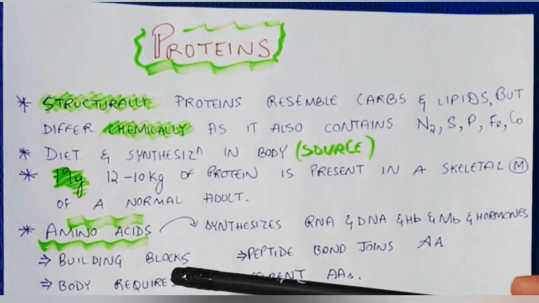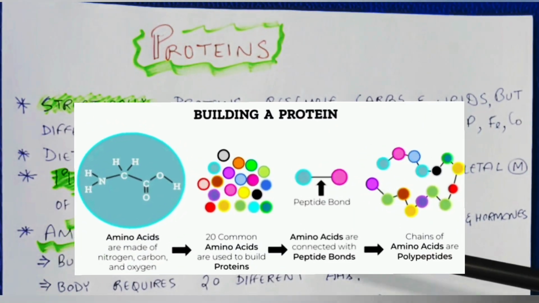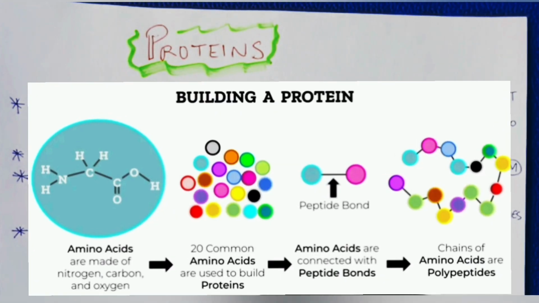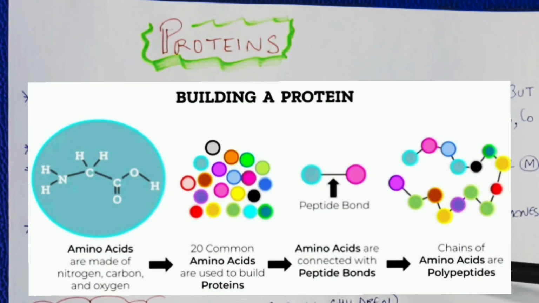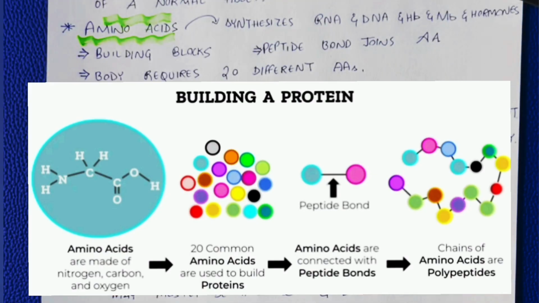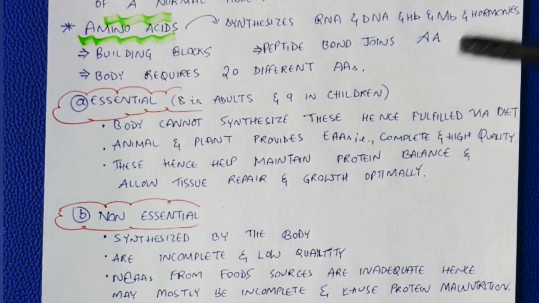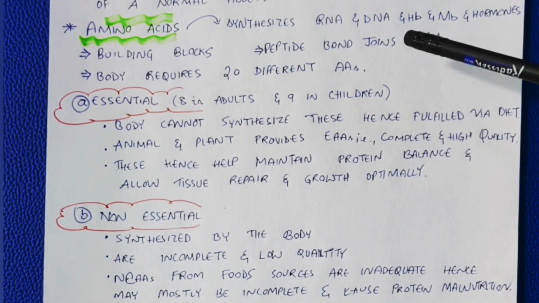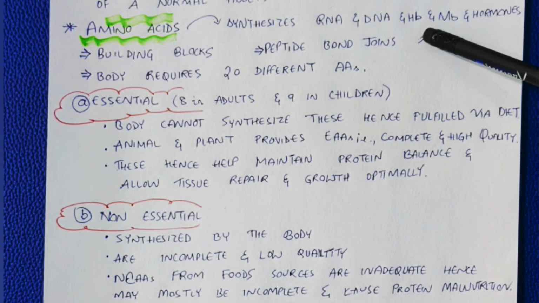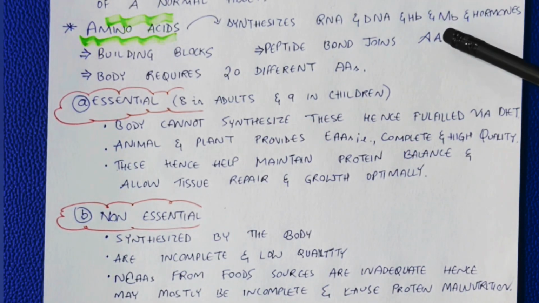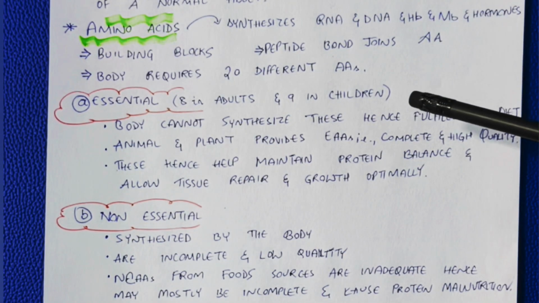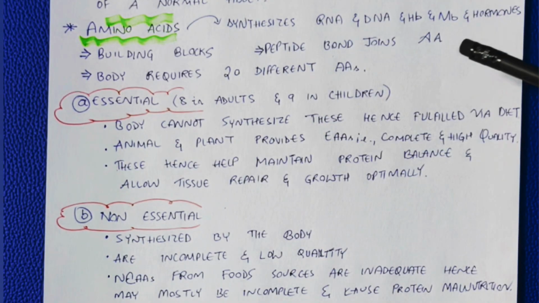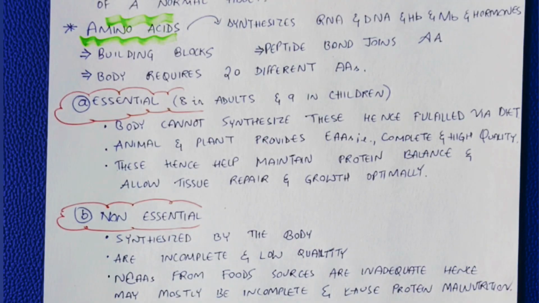The amino acids form the proteins. Amino acids are the building blocks of proteins. There are peptide bonds that join amino acids. Amino acids provide building blocks to synthesize RNA and DNA, the heme component of the oxygen-binding hemoglobin and myoglobin compounds, catecholamine hormones, epinephrine, norepinephrine, and neurotransmitters such as serotonin.